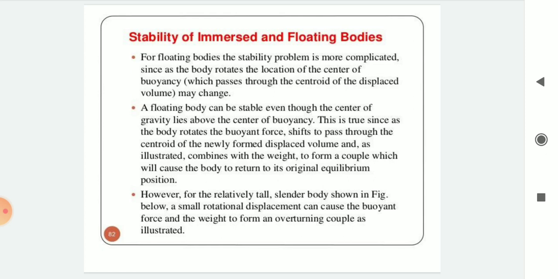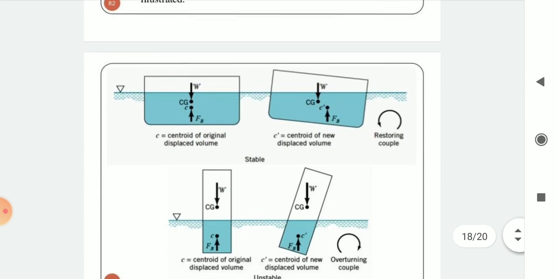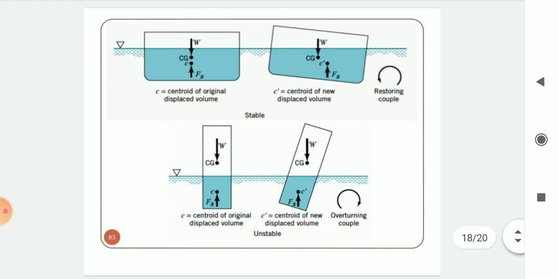However, for the relatively tall, slender body shown in the figure below, a small rotational displacement can cause the buoyant force and the weight to form an overturning couple, as illustrated. Here you can see the figure: the centroid of the original displaced volume and the centroid of the new displaced volume for the stable condition after the restoring couple, and for the unstable condition, see the centroid of the original displaced volume and the centroid of the new displaced volume. You can see the difference in stable and unstable conditions. Okay.